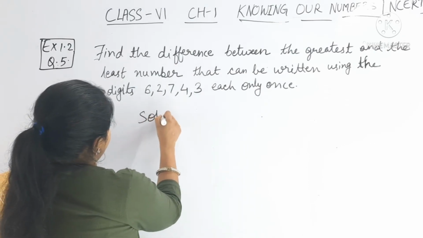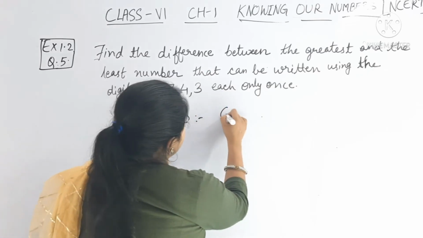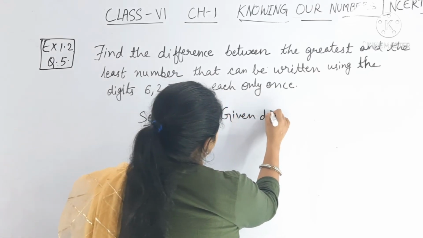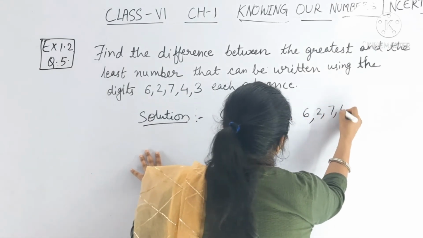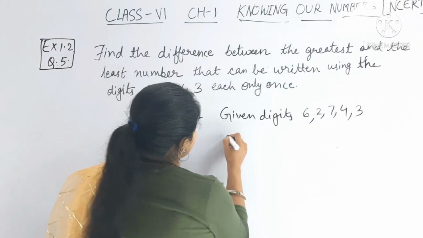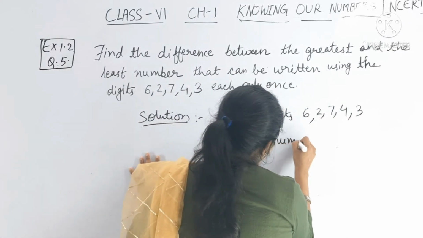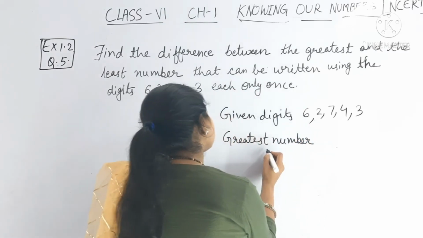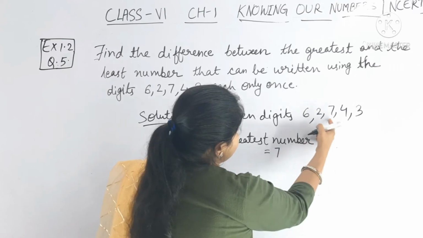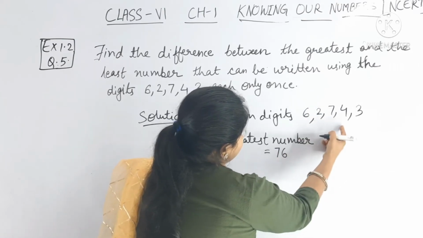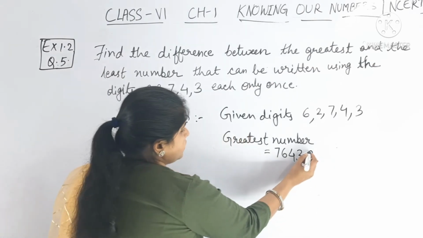So here is the solution. You can see here what is given. Given digits are 6, 2, 7, 4, 3, right? And the greatest number will be, the largest number is 7, then 6, then 4, then 3, then 2. This is the greatest number.